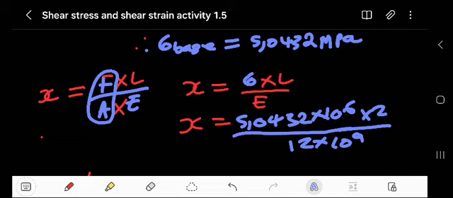I want to check something here. This will be equal to 840,527 times 10 to the minus 6.